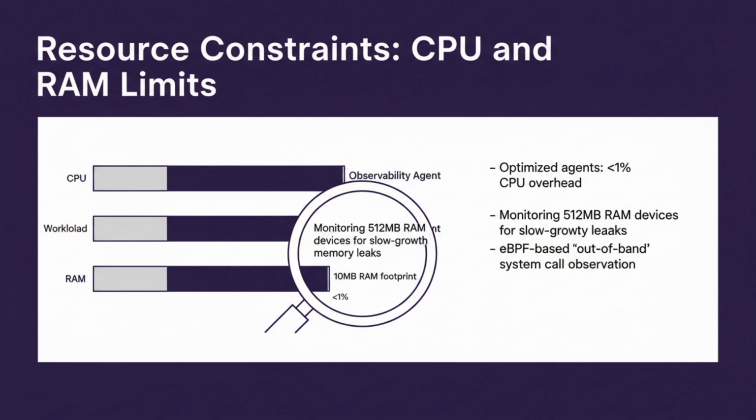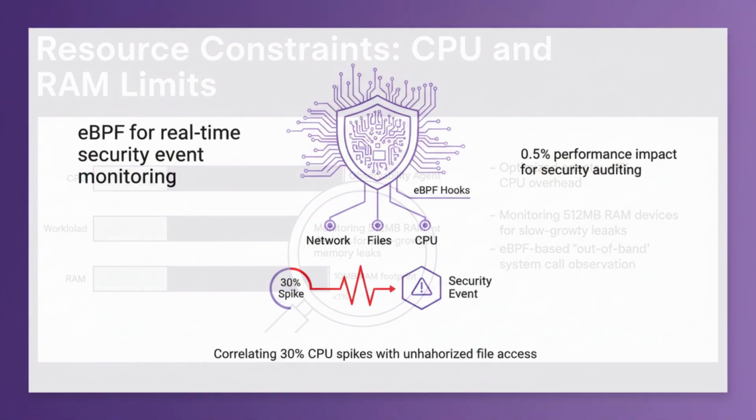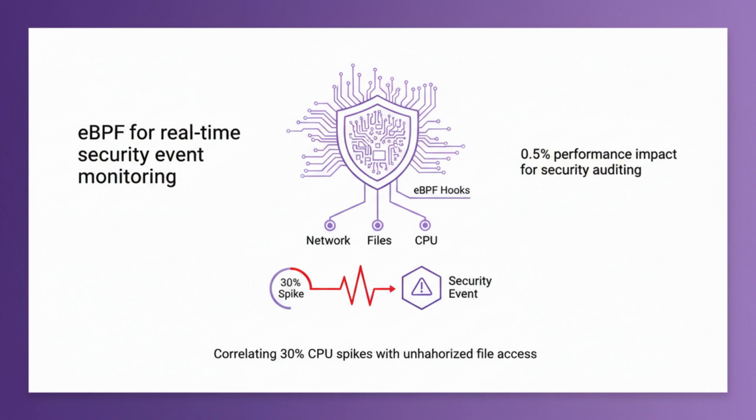A 1 megabyte per day leak will crash a 512 megabyte device in just over a year, leading to massive field maintenance costs. We implement eBPF-based observers to monitor system calls and memory allocations without instrumenting the application code itself. This out-of-band approach provides deep visibility into the kernel and user space interactions, while keeping the overhead virtually invisible to the primary workload. At the edge, security is a component of observability.